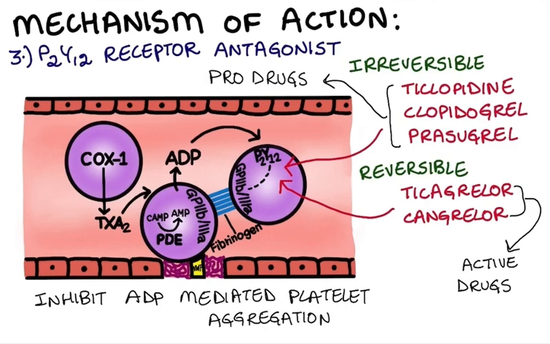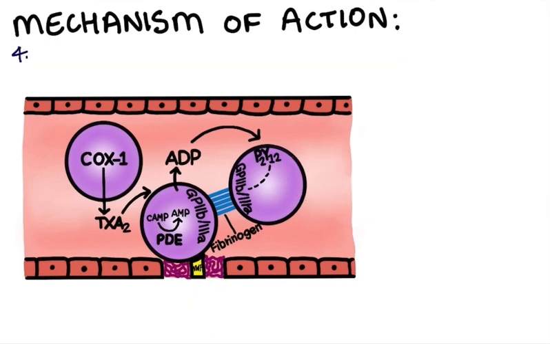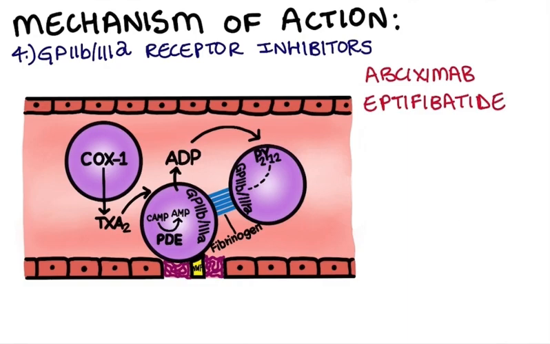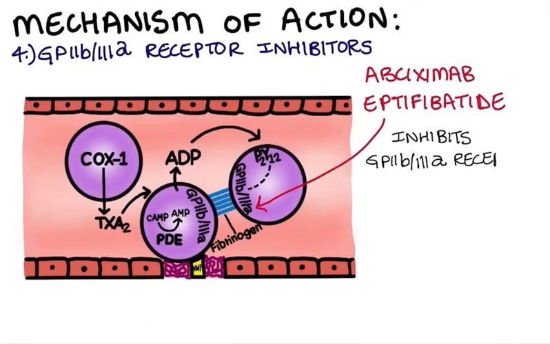The final class of antiplatelet drugs are the GP2B3A receptor inhibitors. Abciximab and eptifibatide are examples for this class. They act by inhibiting the GP2B3A receptors present on the surface of the platelets.